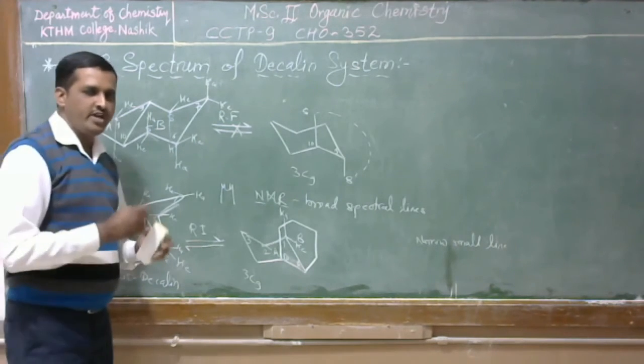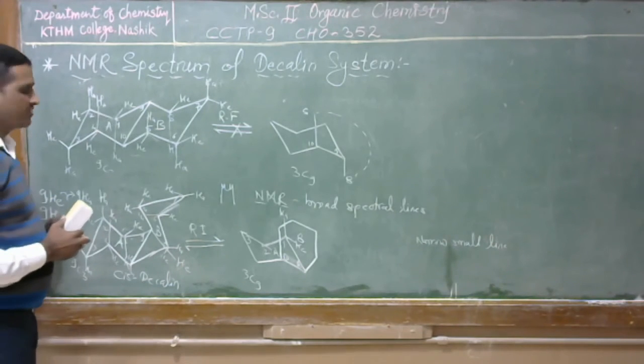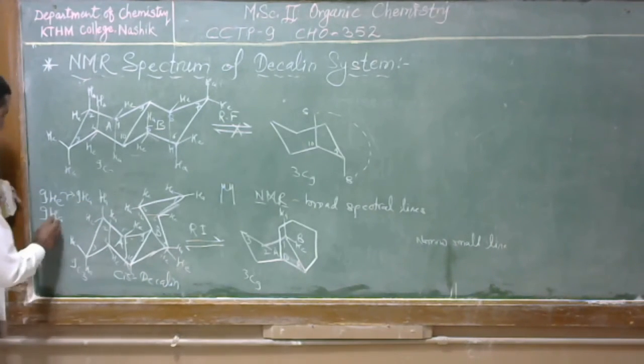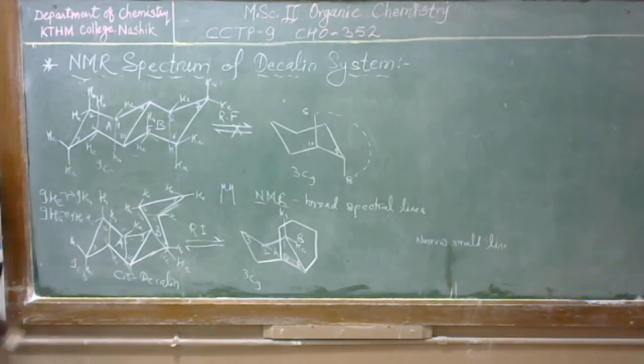In the same way, the 9 axial hydrogens are converted into 9 equatorial hydrogens.